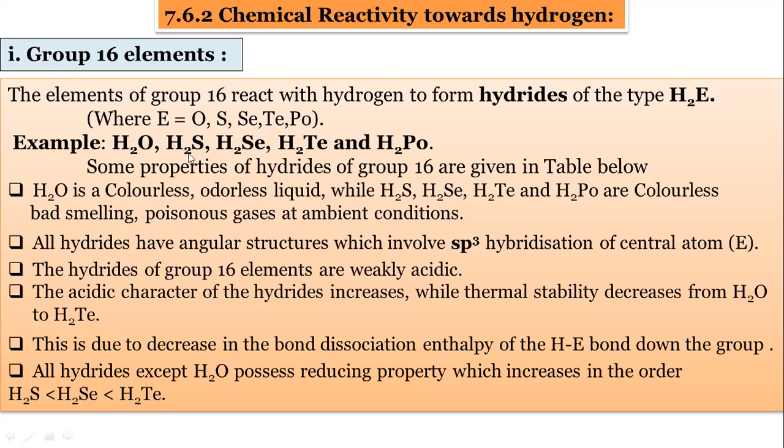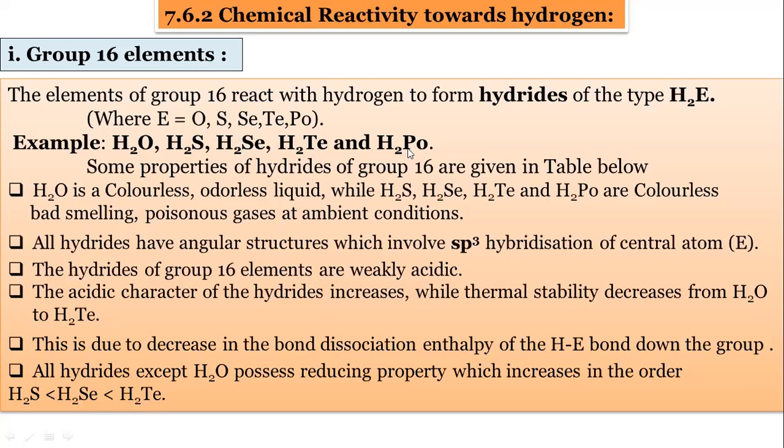H2S is the hydride of sulfur. H2Se is a hydride of selenium. H2Te is a hydride of tellurium. And H2Po is a hydride of polonium. So the group 16 elements show these types of hydrides, remember. H2O, only this is a liquid at room temperature, and the H2S, H2Se,